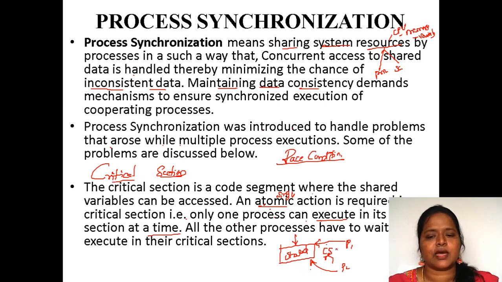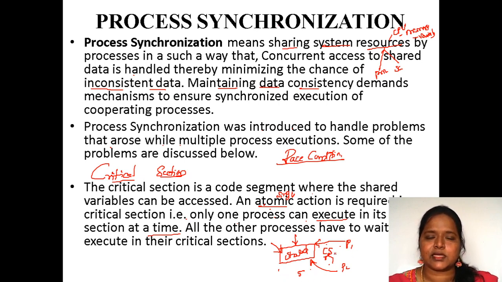Even if you have two processes or 5 processes, irrespective of the number of processes, we are going to allow only one process to enter into the critical section. All the other processes have to wait outside the critical section.